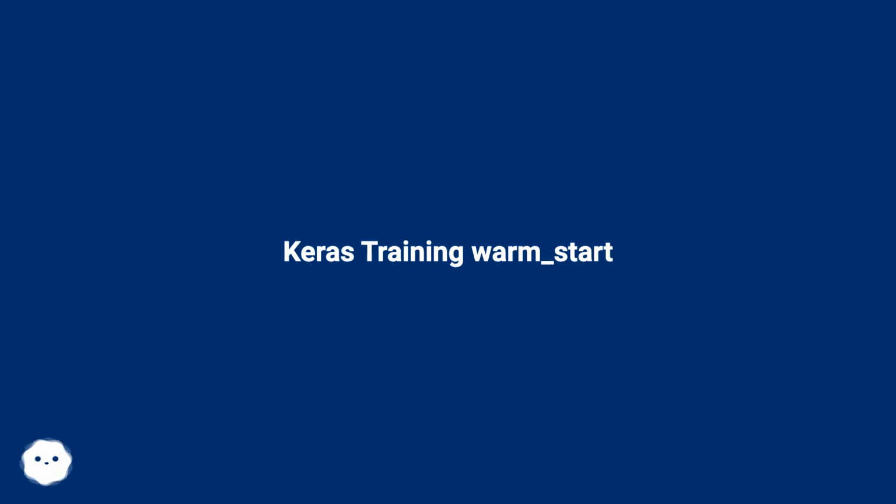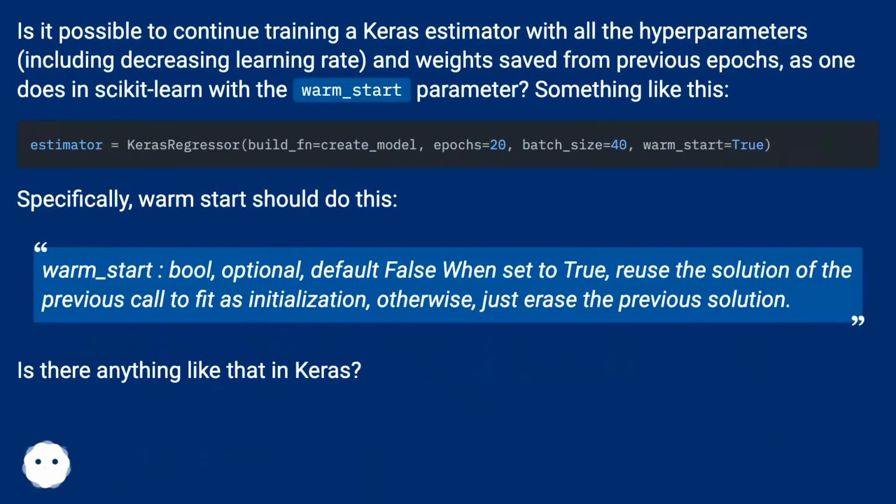Keras Training warm_start. Is it possible to continue training a Keras estimator with all the hyperparameters, including decreasing learning rate and weights saved from previous epochs, as one does in scikit-learn with the warm_start parameter? Something like this. Specifically, warm start should do this.